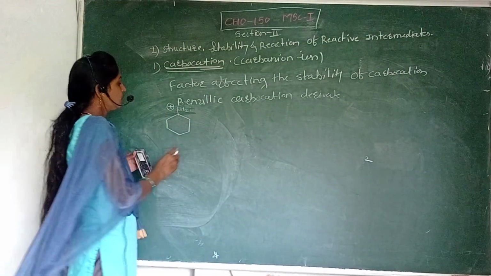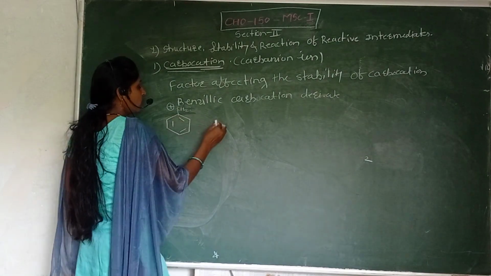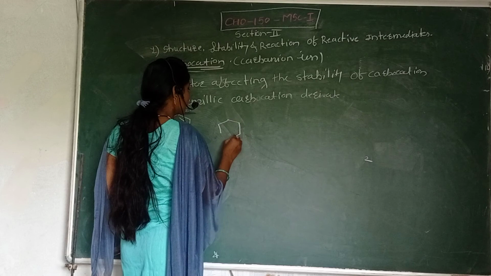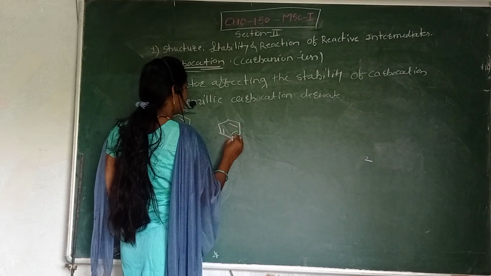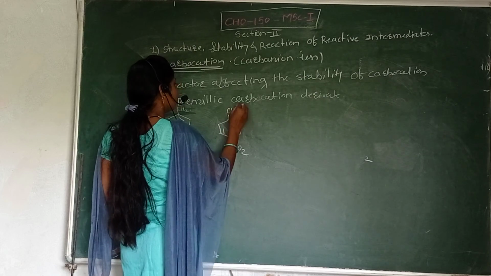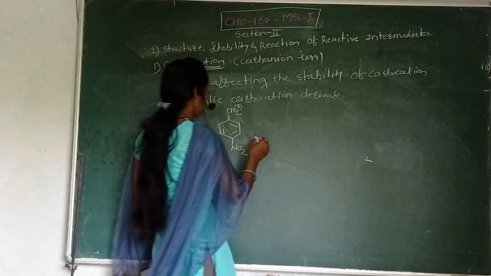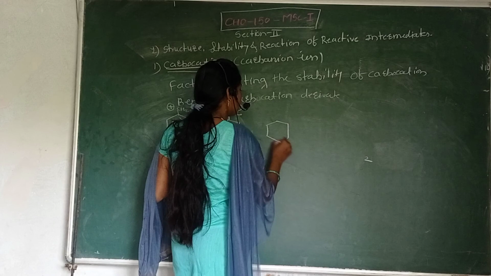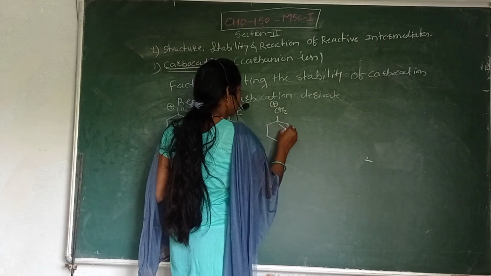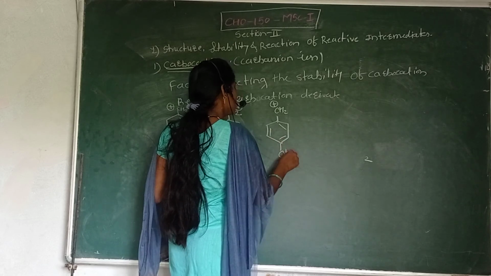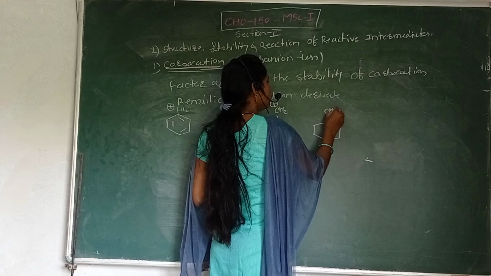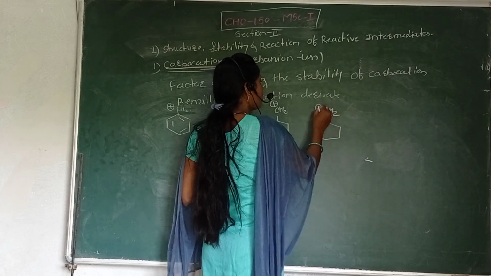CH2 plus, then NO2, a carbocation, and here a hydroxyl group. These are some derivatives related to the benzylic carbocation.